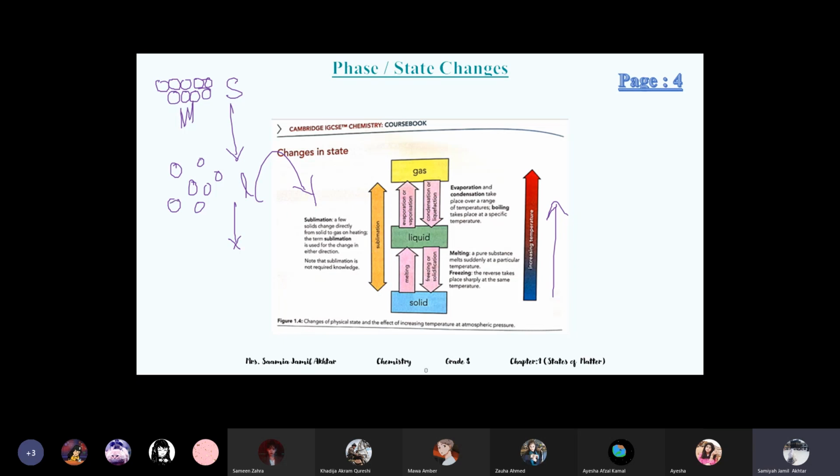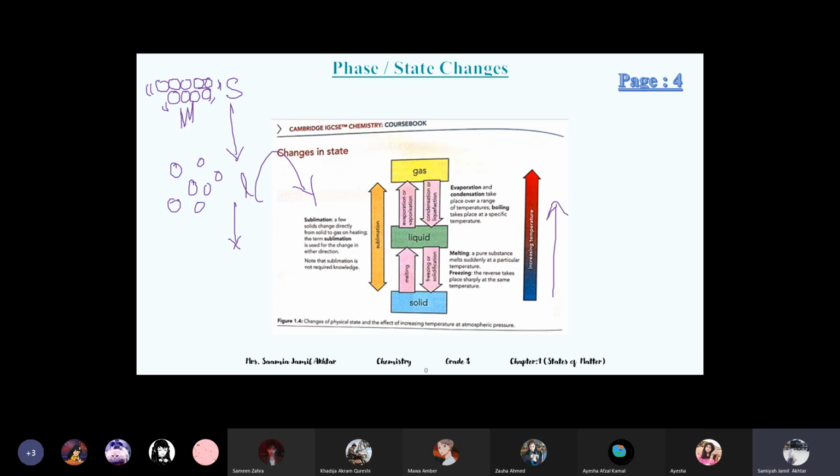The movement increases because of which energy? Very good. The particles absorb heat energy, and that heat energy is converted into kinetic energy. And as you all know, kinetic energy is energy due to movement. So because of the kinetic energy, their movement increases, and when the movement increases, this